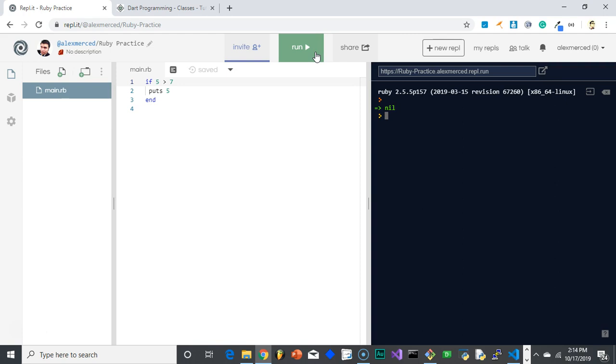But what if you wanted something else to happen in case it was false? Then I would create an else line. So if it's true, puts 5, else puts 7. And then that's the end of my if. So if I run that, since that's currently false, it puts 7.